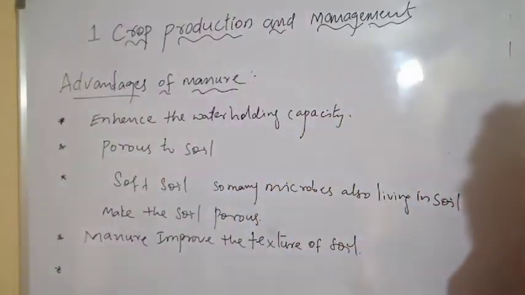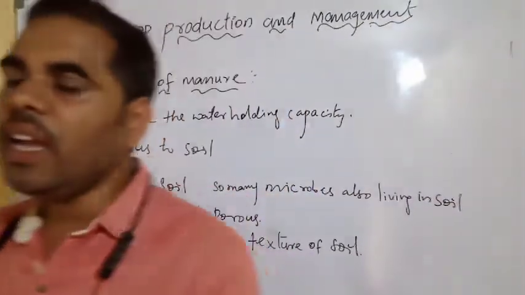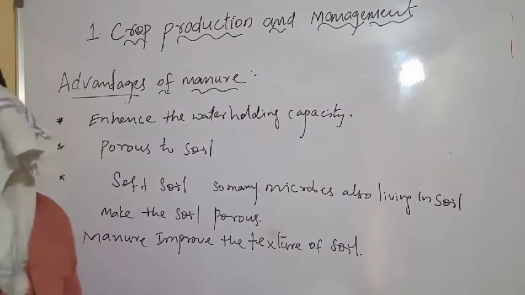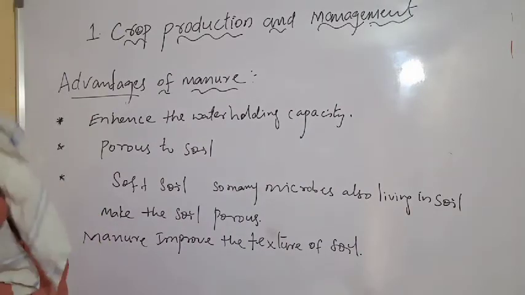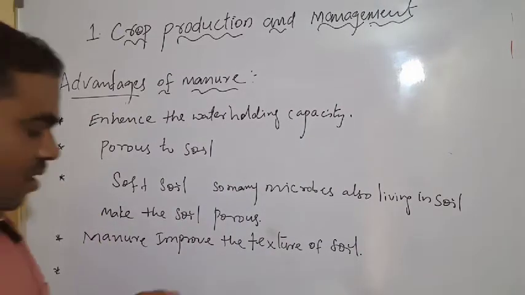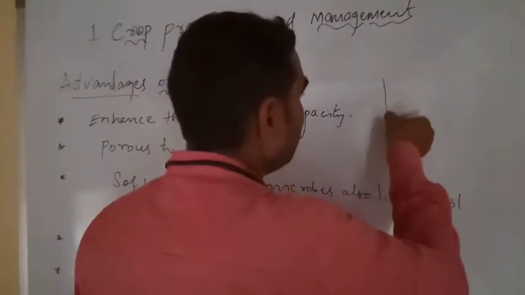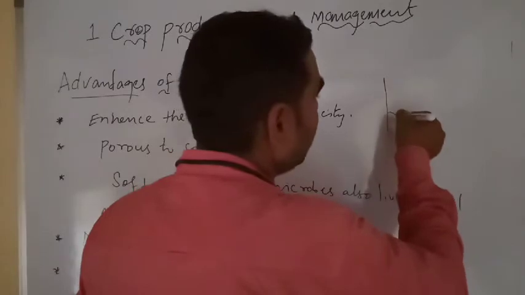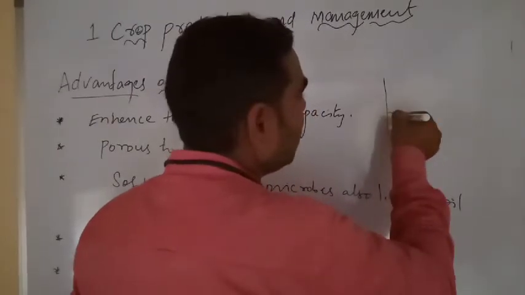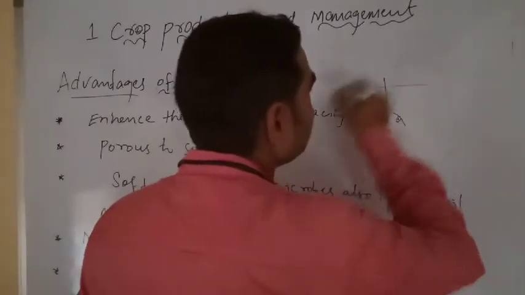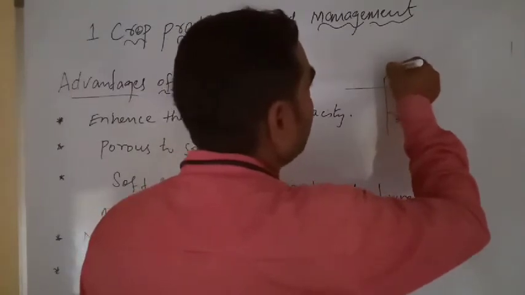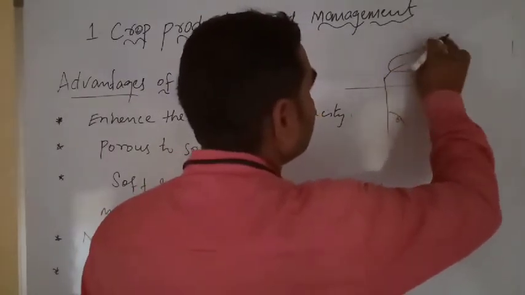So many plants are growing, like leguminous plants. For example, we have to write the groundnut.